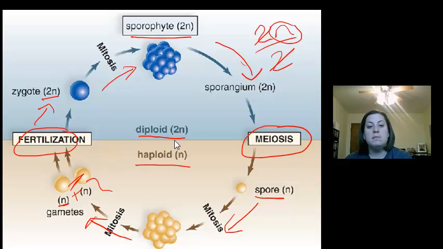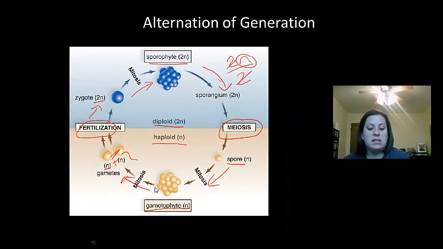Now, sometimes this process is even. Okay, 50% in one and 50% in the other. But you're going to see that in a lot of plants, one of these generations, whether it's sporophyte or gametophyte, is going to be more dominant, meaning you're going to see it more often. It's going to take up more of the life cycle or time of the plant. Okay, so this is the unique life cycle, and this is only seen in plants. It's not seen in any other organism, won't be seen in fungus, protists, or even animals.